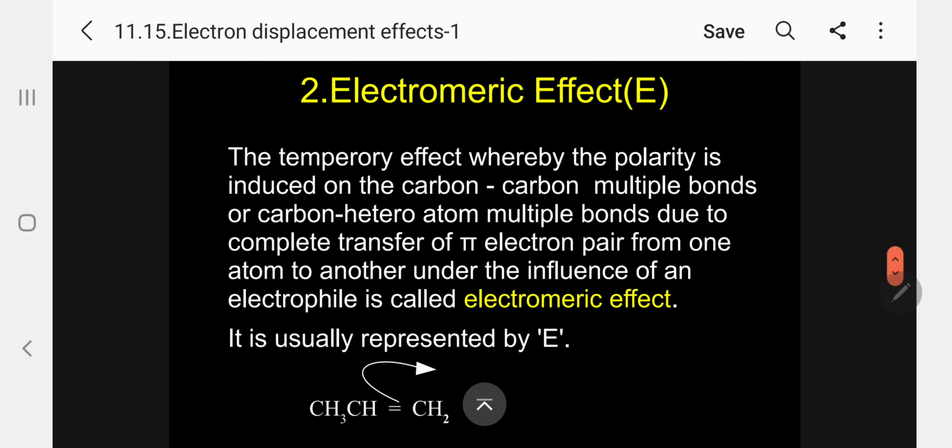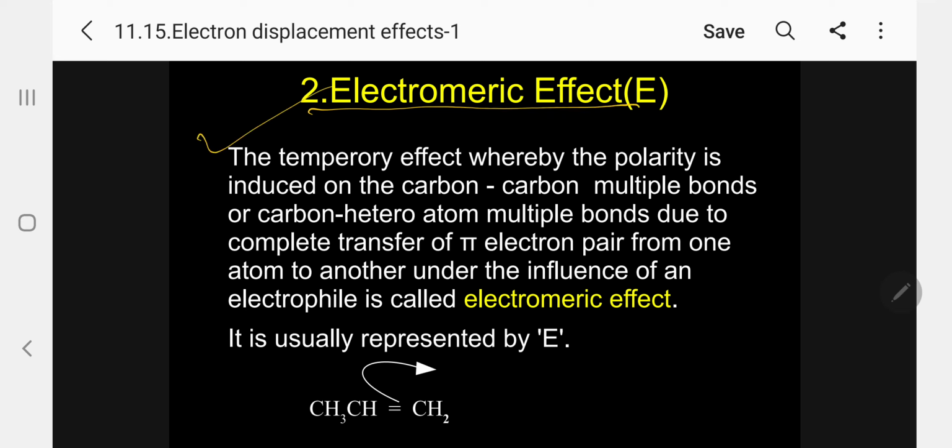Okay, let me go for the next example, the electromeric effect. This is another important effect. It usually operates in alkenes and alkene derivatives, aldehydes and ketones. Let me define this. Kindly follow.